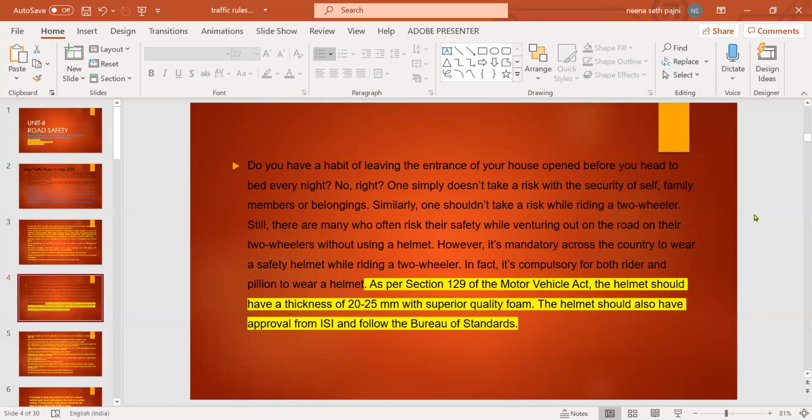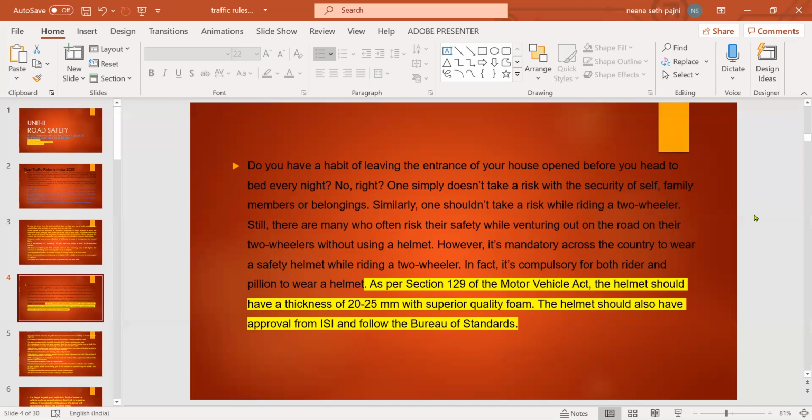About wearing helmets, do you have a habit of leaving the entrance of your house open before you head to bed every night? No, right? One simply doesn't take a risk with the security of self, family members, or belongings. Similarly, one shouldn't take a risk while riding a two-wheeler. Still, many more often risk their safety while venturing out on the road on their two-wheelers without using a helmet. However, it is mandatory across the country to wear a safety helmet while riding a two-wheeler. In fact, it's compulsory for both the rider and the pillion to wear a helmet.